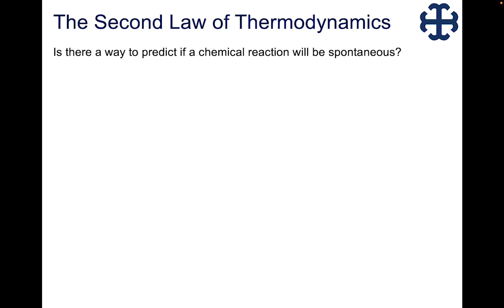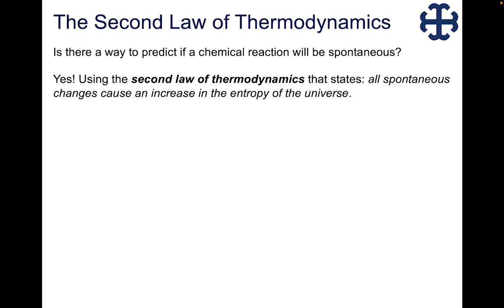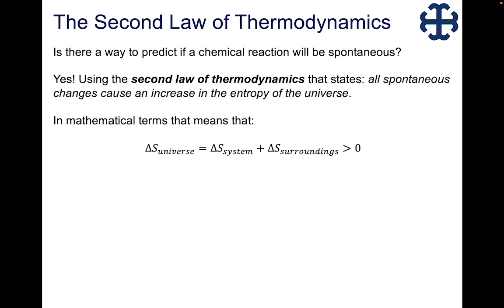As we go from 3 to 2, the second law of thermodynamics deals with predicting whether or not a reaction will be spontaneous. And so, of course, we can predict that. And we know that all spontaneous changes cause an increase in the entropy of the universe. And so, again, if we express that mathematically, we would say something like the delta S.